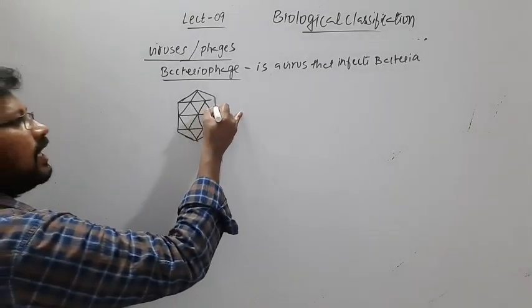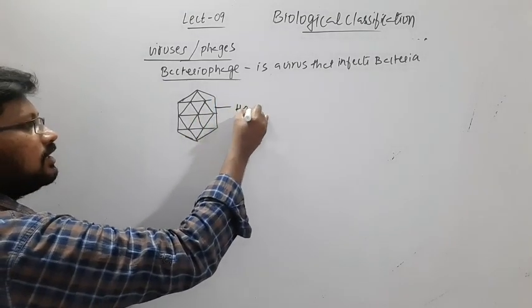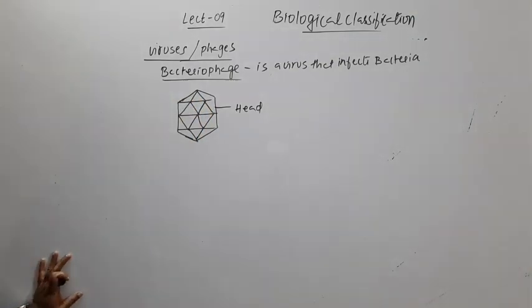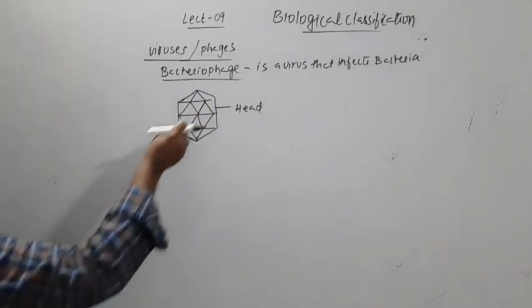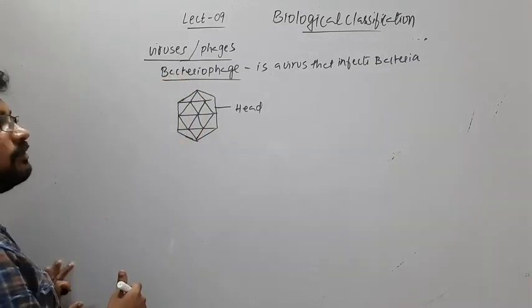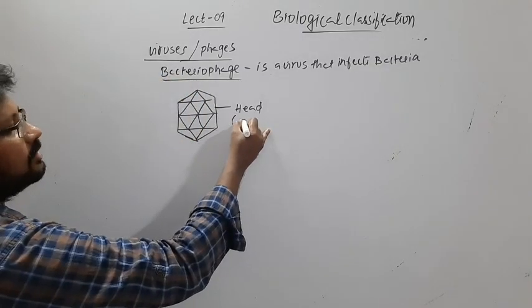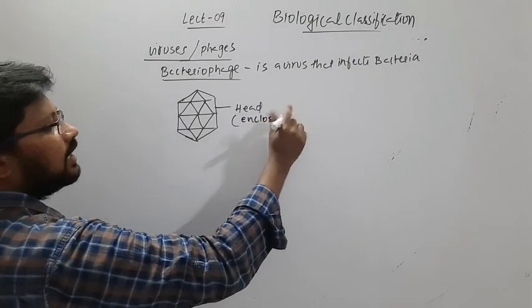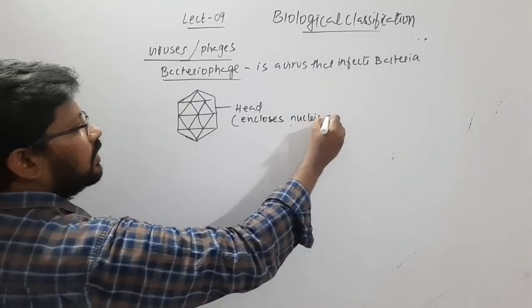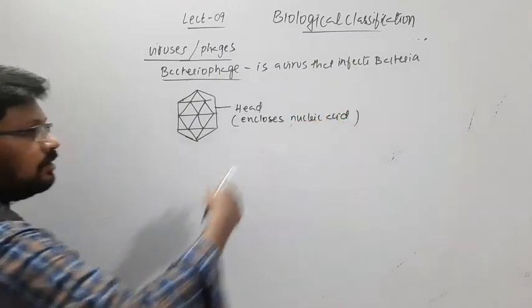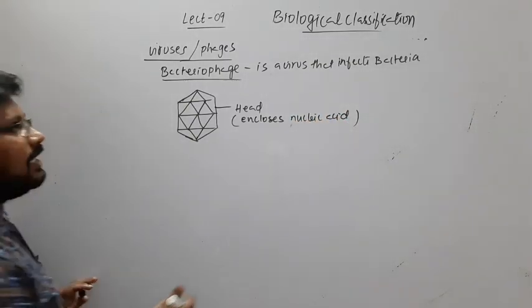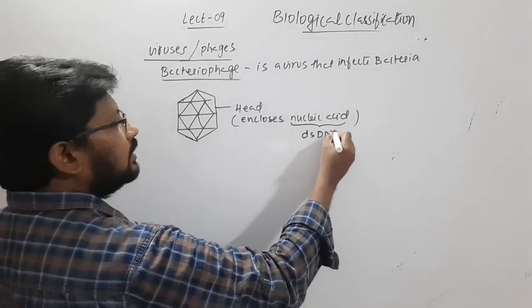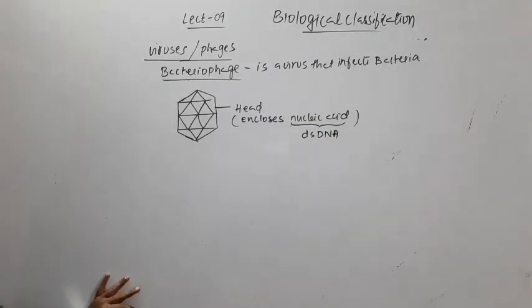This part of the bacteriophage is called the head, and inside this head it consists of its nucleic acid. If you open it, inside you find the nucleic acid. So the head encloses nucleic acid, and we know the type of nucleic acid in bacteriophage is double stranded DNA.